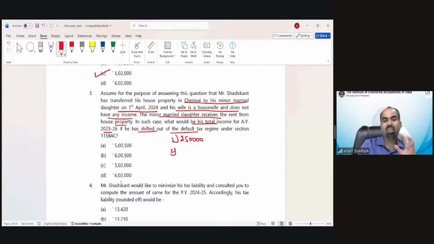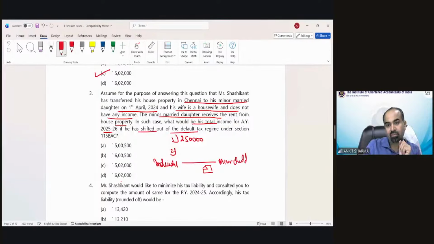But the rent received concept would change now. If any individual transfers their house without consideration to a minor child, then generally this individual would be regarded as the deemed owner of that house property under section 27 of income from house property. So if you transfer your property without consideration to a minor child, you would be treated as the deemed owner of that property.